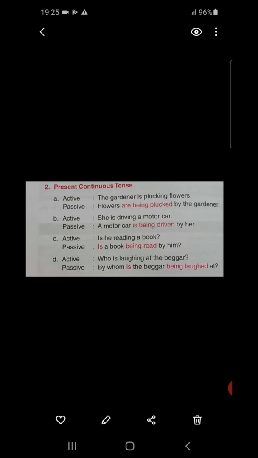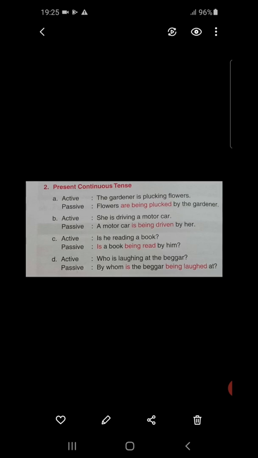Actually, the main verb is the word laugh, which is turning into laughed. Laugh, laughed, laughed. Here, laughed. At. Okay. By whom is the beggar being laughed at?